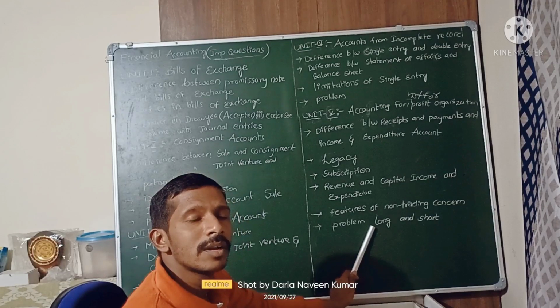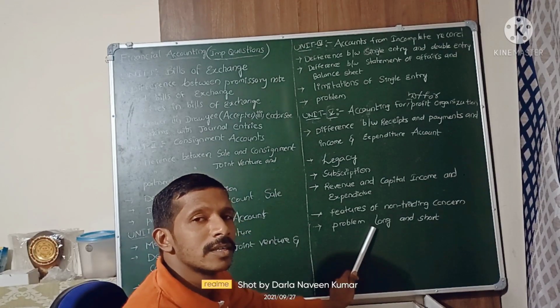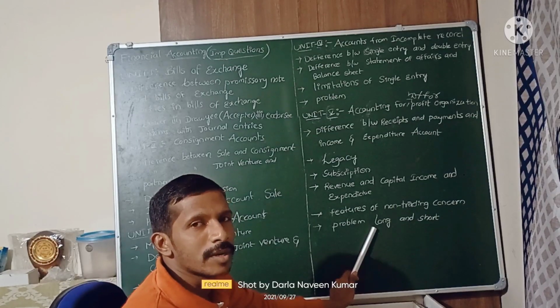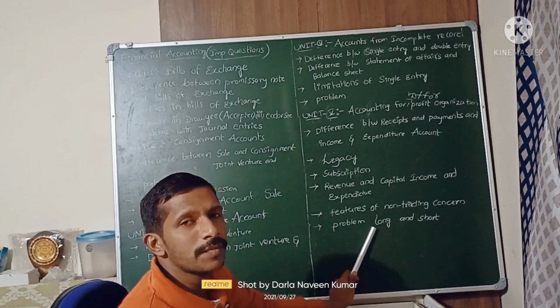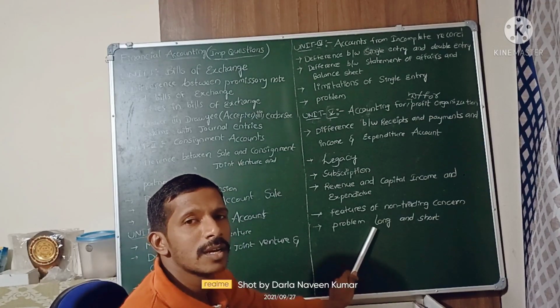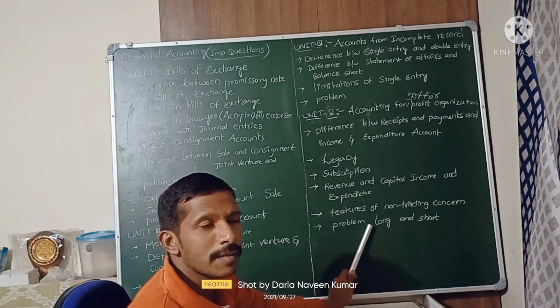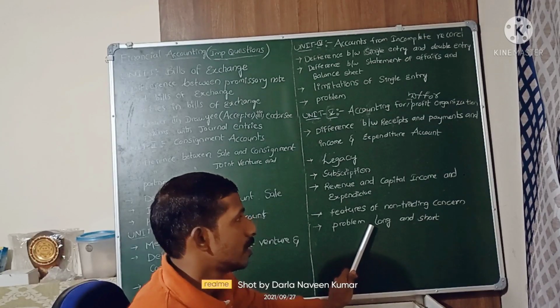In this chapter also you need to learn the formats: receipts and payment account format, income and expenditure account format, and balance sheet format. The receipts and payment account relates to three periods of information: last year, present, and next. But income and expenditure includes only revenue, meaning current year information in revenue items only.